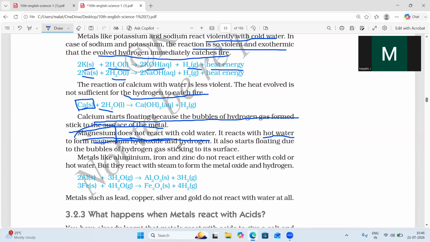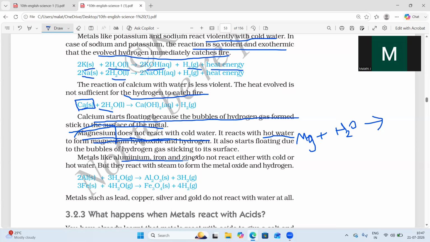So here you can take the example of magnesium reacting with water. What are we taking here? It is hot water. It will not react with cold water. You will get magnesium hydroxide, which is soluble in water, plus hydrogen gas.